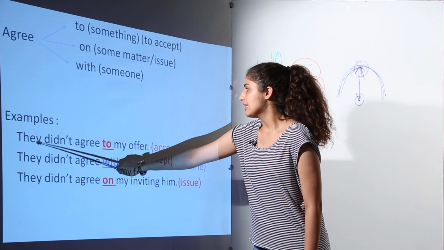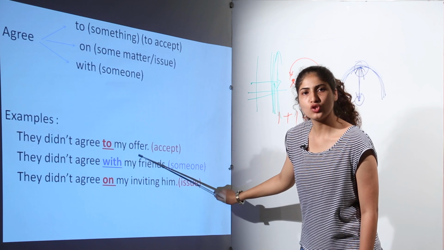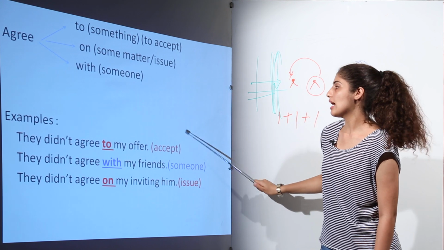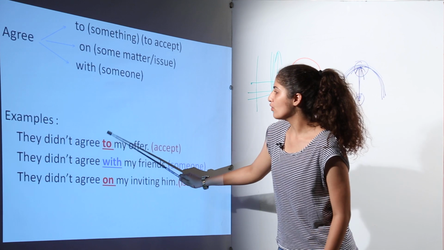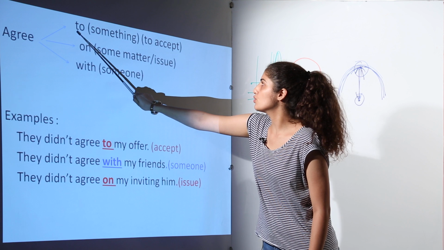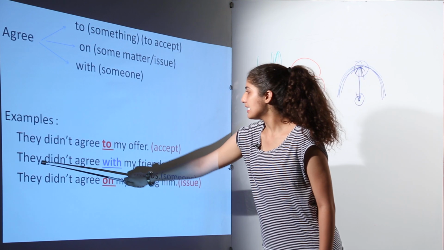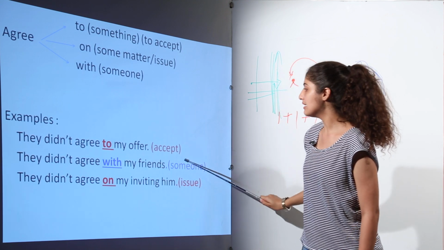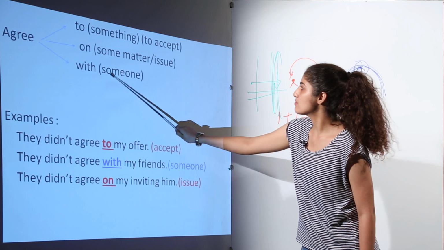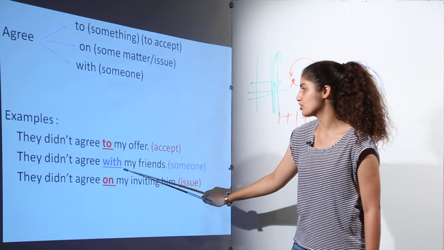For example, they did not agree dash my offer. Now since they are talking about acceptance, therefore it will take the preposition to, because here accept is being referred. They did not agree with my friends. Now they are not agree with someone, and with someone it will take the preposition with, therefore agree will take the preposition with here.